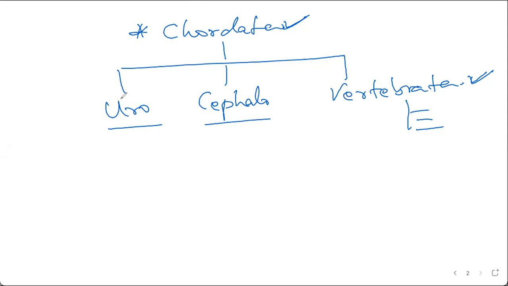And that is why all vertebrates are chordates. That means all animals that belong to the subphylum Vertebrata also belong to the phylum Chordata. But all the animals that belong to the phylum Chordata will not be part of the subphylum Vertebrata. So simple.